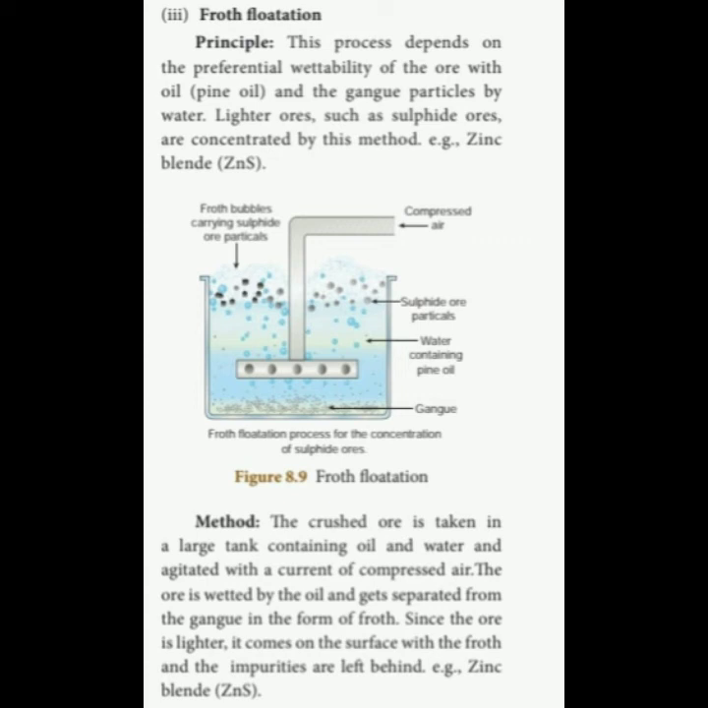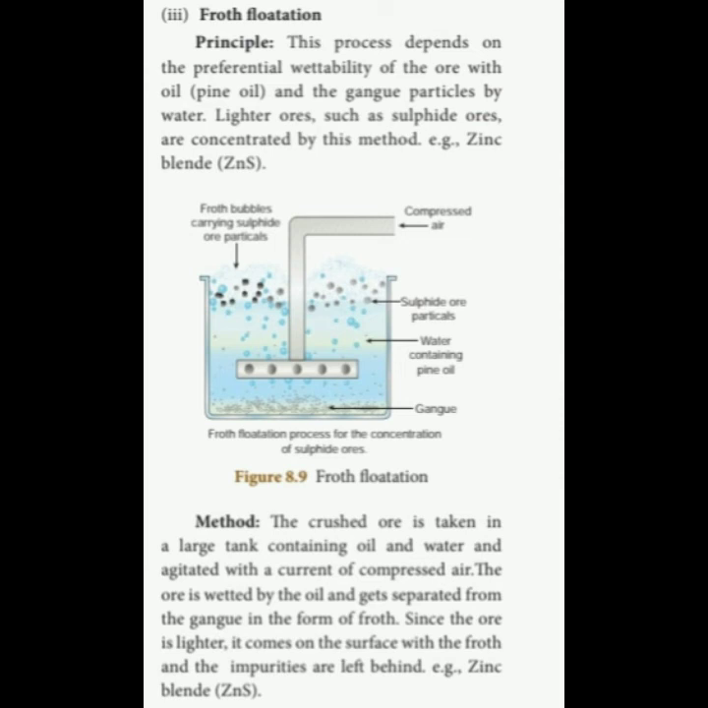So this process depends on preferential wettability. Wettability means which one combines with which one. That means the ore particle is wetted with pine oil and the gangue particles are wetted with water. So the lighter ores such as sulfide ores are concentrated by this method. There are many types of ores, sulfide, oxide, like that. Mainly sulfide ores can be concentrated by the froth flotation process. Example, zinc sulfide, ZnS. So I will explain the method.